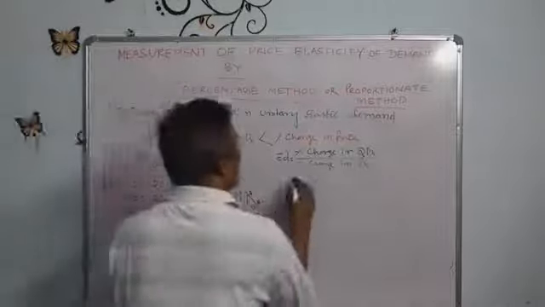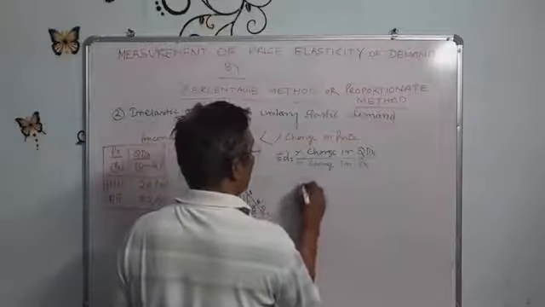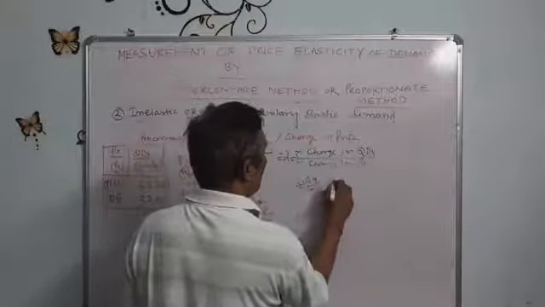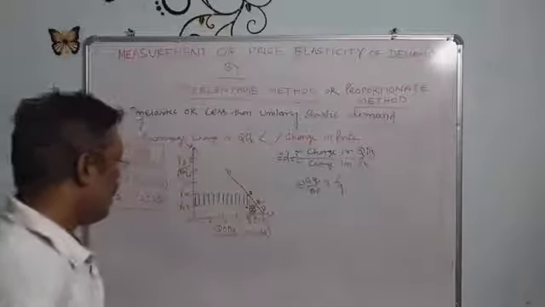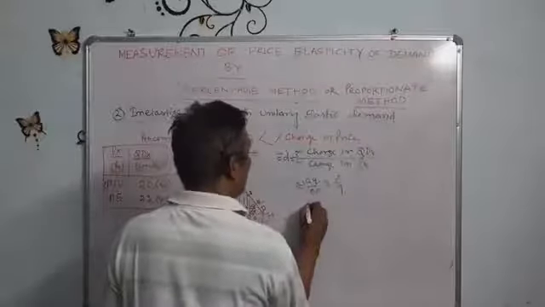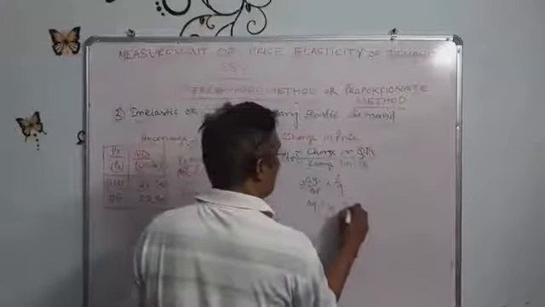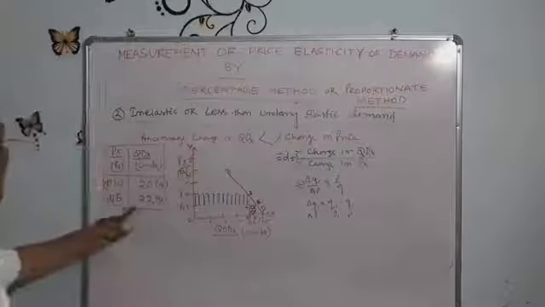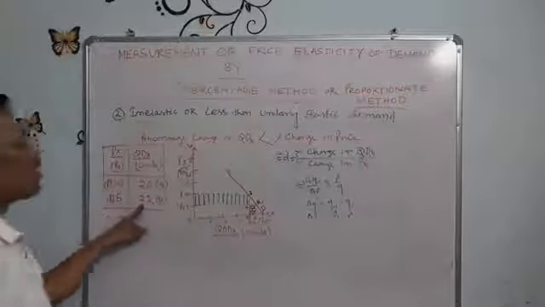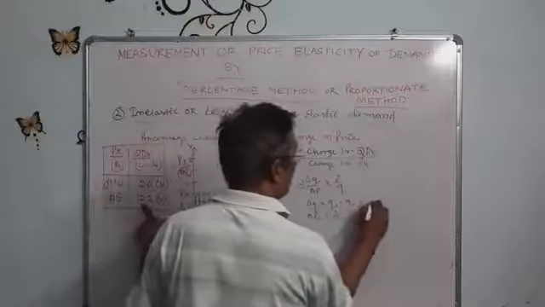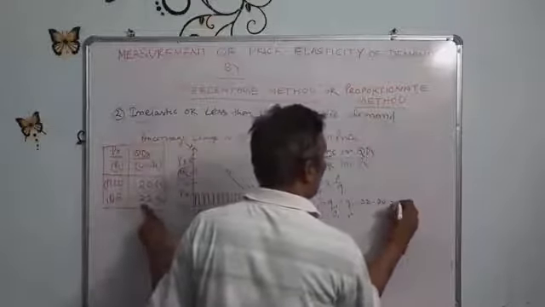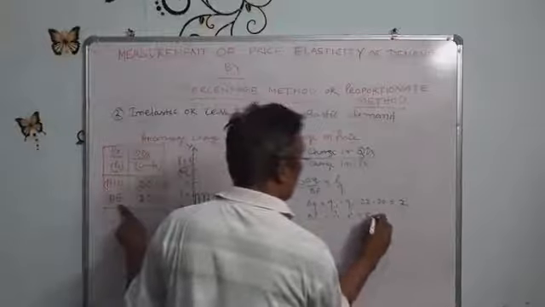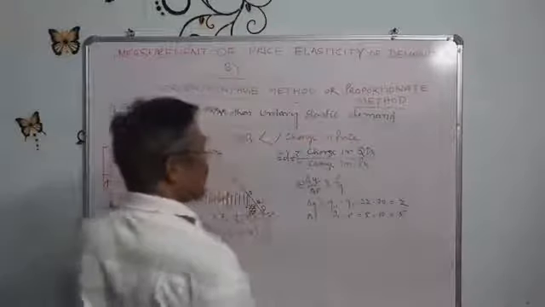Or symbolically, minus delta Q upon delta P into P upon Q. Delta Q equals Q1 minus Q, and delta P equals P1 minus P. Delta Q is 22 minus 20, which equals 2, and P1 minus P is 5 minus 10, which equals minus 5.